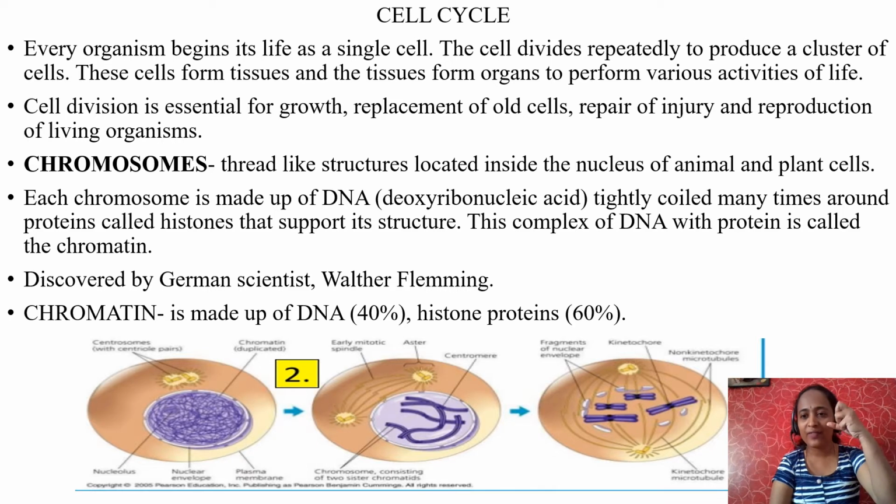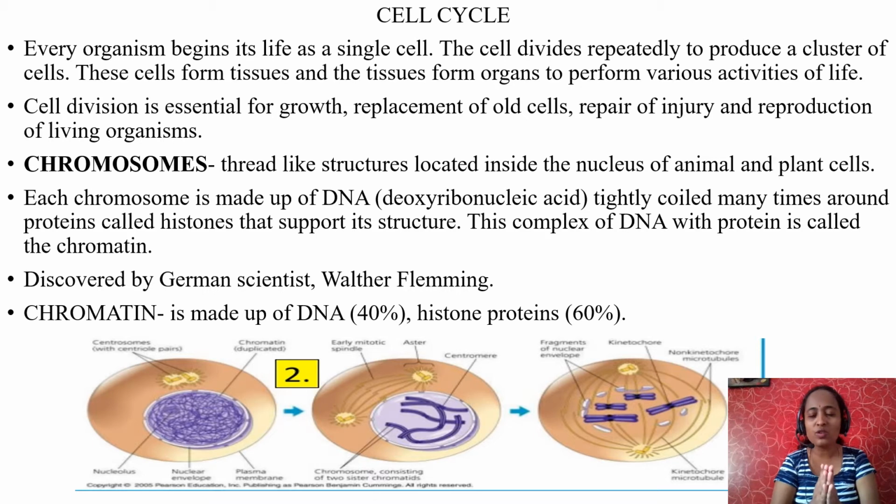Just imagine this is histone protein. Around the histone protein, DNA is coiled many times, around 8 times. Why? Because DNA is very lengthy, it should be condensed. Then only the chromatin network can be converted into, or will get, a particular chromosome shape. So the condensed form of chromatin is nothing but chromosome.